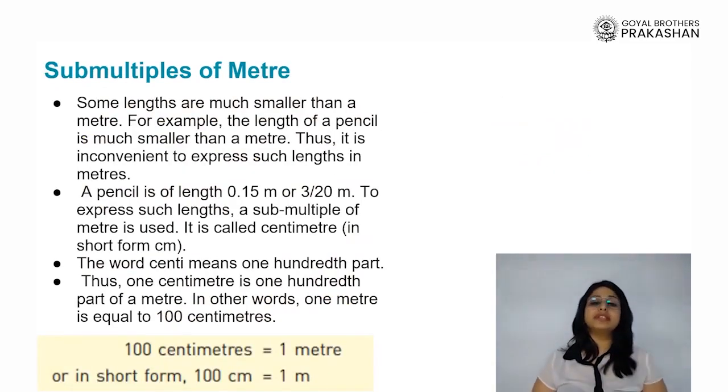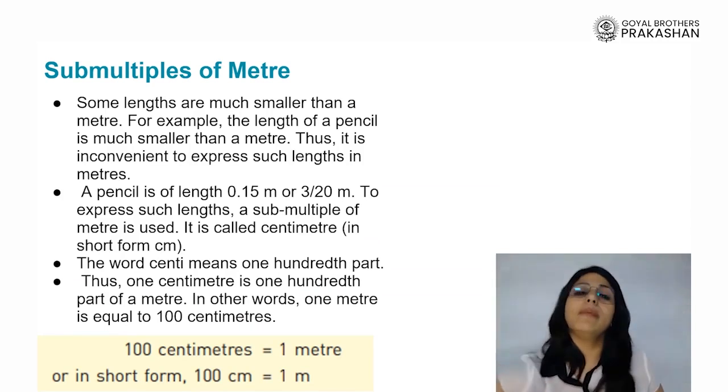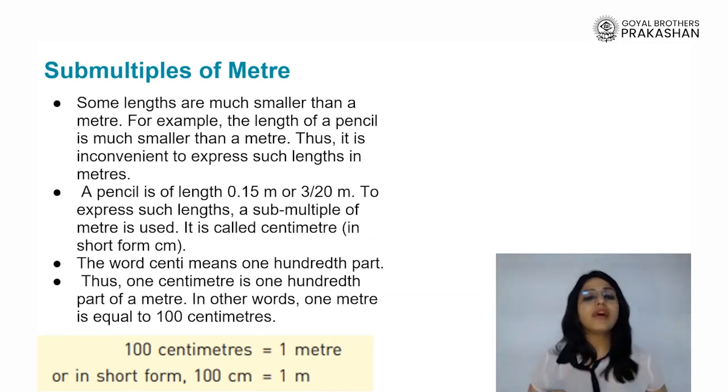Now, something more interesting is there. As we have multiples, we also have sub-multiples. Why do we need so? We have already defined meter, but there are quantities around us which are too small to be measured in meter. For example, I have a pencil. If I ask you what its length is, and you start telling me its length in meters, your answer will come around, let's say, 0.15 of a meter or 3/20th of a meter, which is too small, isn't it?